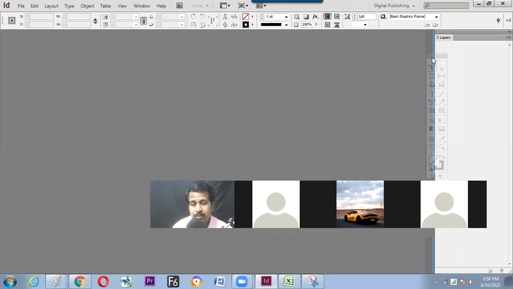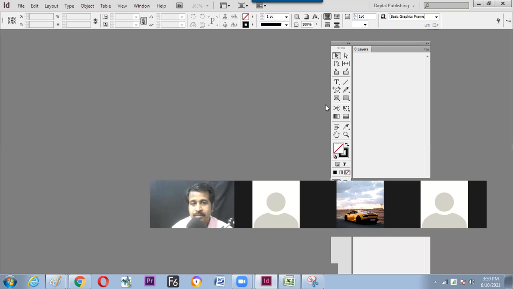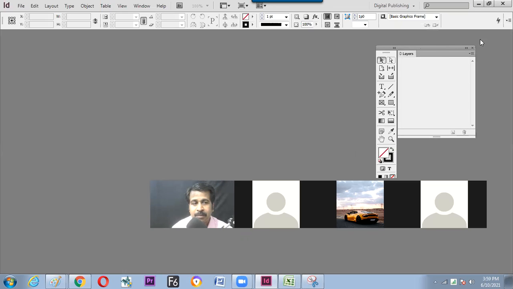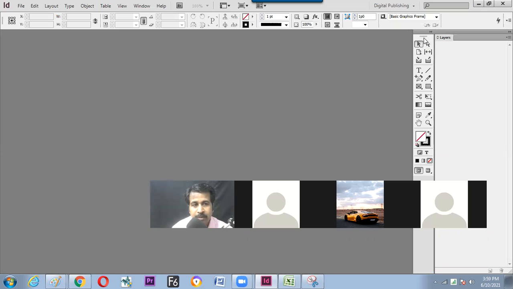Fine, hope my voice is reaching, and leave it. What happened? We can find the toolbar gets stuck over there. If now we drag that same dark gray, then along with the toolbar, everything comes. To get rid of this problem, we can find there is a dotted mark below the toolbar. Is it visible?